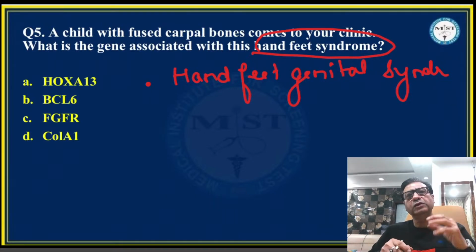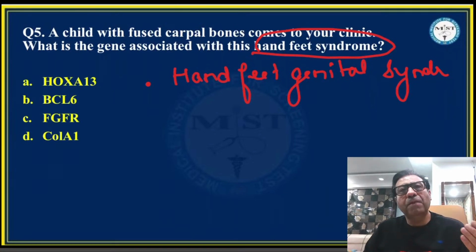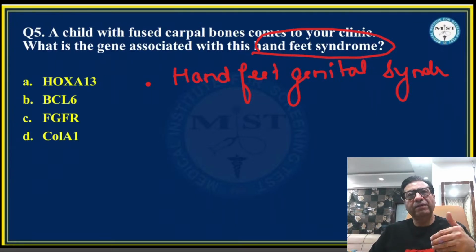It is probably because of shortening or fusion of the distal metacarpals and the distal metatarsals. So short distal metacarpals and metatarsals are one of the most common reasons why these children have short thumbs and short toes. So there are abnormalities of the limbs. Plus there are also abnormalities of the distal part of the urinary tract. So abnormalities related to the urinary bladder and the ureter are also part of the hand-foot-genital syndrome.